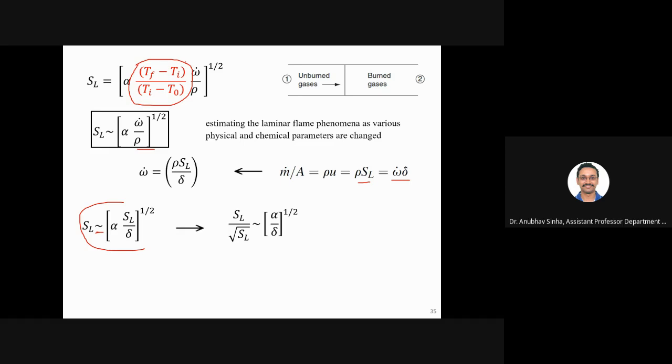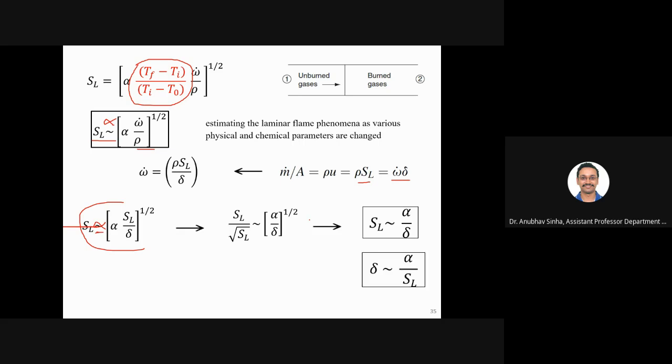we say that let us take this as a constant. So SL will be proportional to this. Not actually order, but it is proportional, a constant should be there. Basically it means that you're removing some constants and trying to figure out which parameters are accounting for change in SL or delta, sorry.